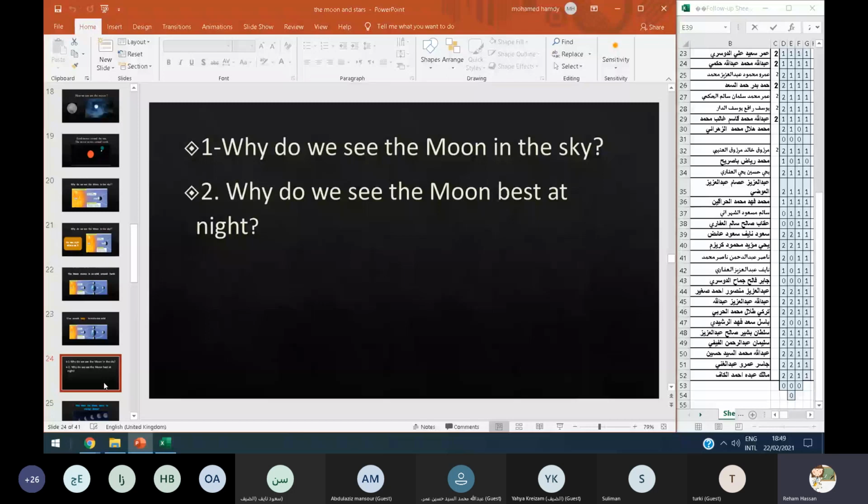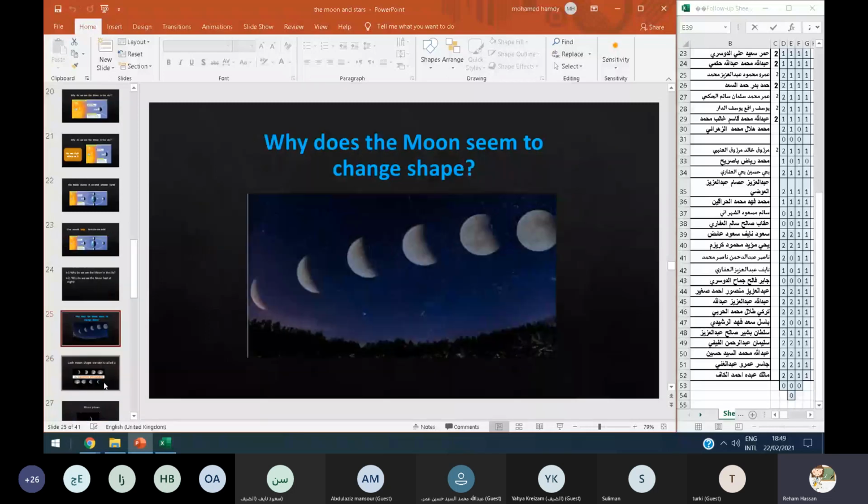Today, let's talk about something. Look well at this picture. I will tell you why the moon seems to change shape every day. Maybe on Sunday we see the moon in this shape, and Monday, Tuesday, Wednesday, Thursday, and then on Friday we can see the whole moon.